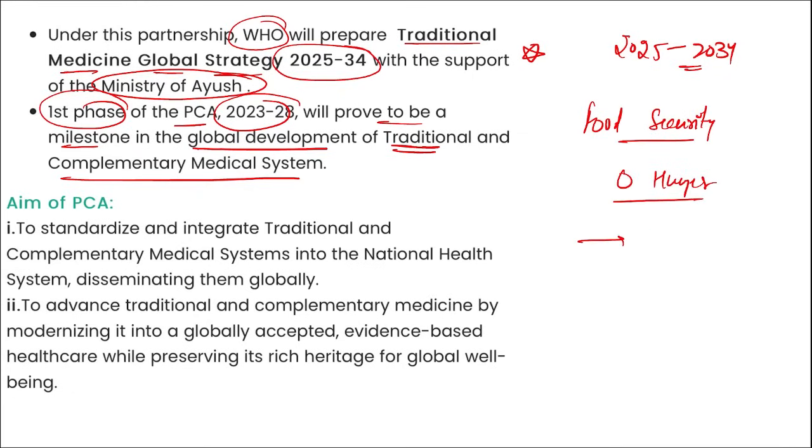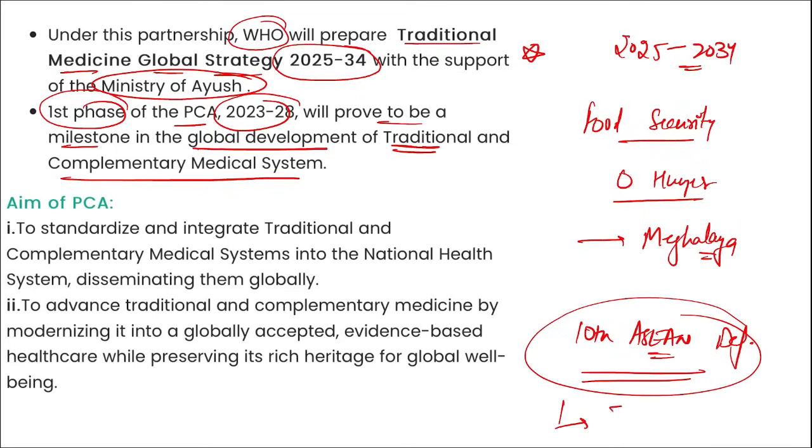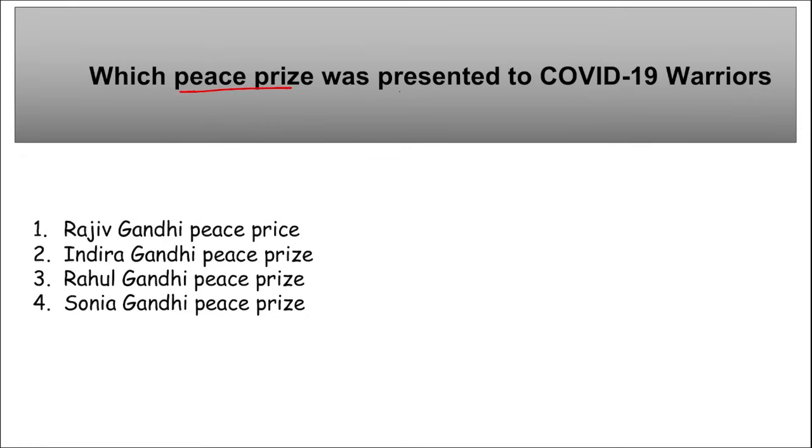This was launched by which state? It was launched by Meghalaya, right? Then where was the 10th Asian Defense Ministers meet held? The 10th Asian Defense Ministers meet was held in Jakarta, Indonesia.